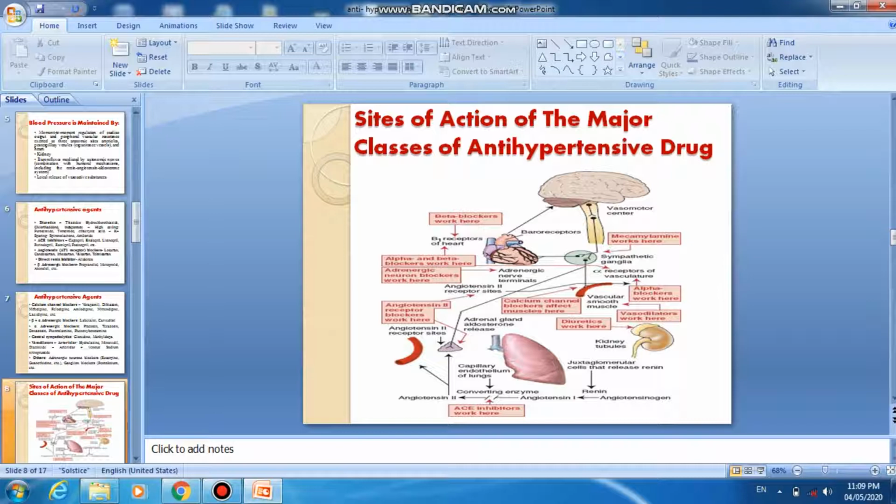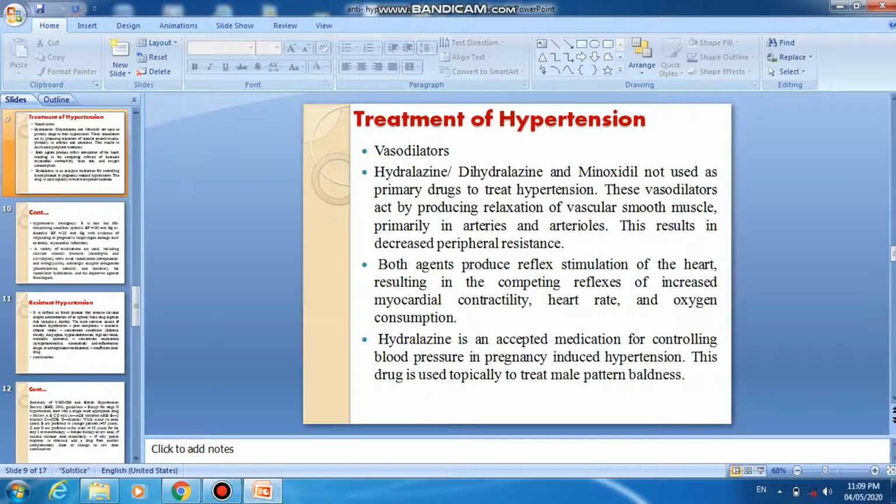This slide shows the site of action of the major classes of antihypertensives. As we have already discussed, there are various sites available and they work effectively. Now, treatment of hypertension. Hypertension is controllable by taking the proper medicines. Some vasodilators are not commonly prescribed. For example, hydralazine and minoxidil are not used as primary drugs to treat hypertension.